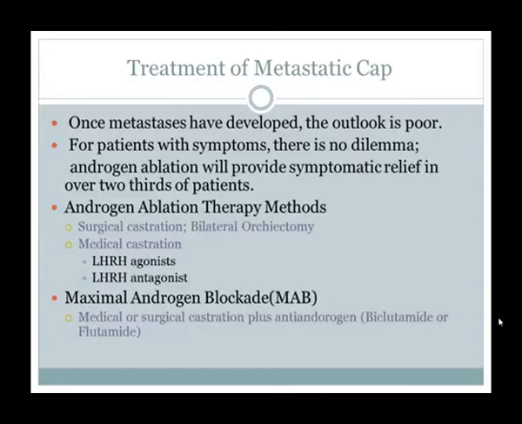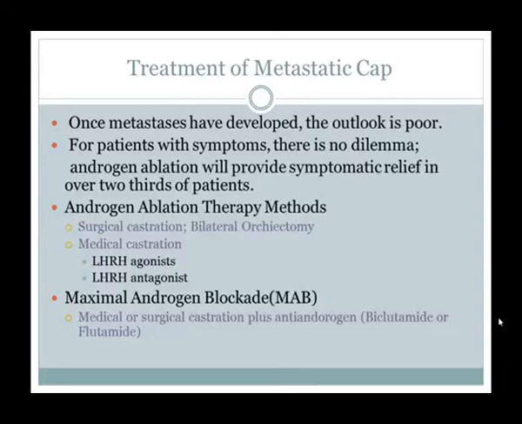So medical castration is the same thing. Luteinizing hormone released from the anterior pituitary acts on the Leydig cells of the testes and produces testosterone. So once you have an agonist, it means you are giving luteinizing hormone releasing hormone. Once you are giving it, at first there is an increased level of testosterone, and there is a storm of growth of prostate cancer.